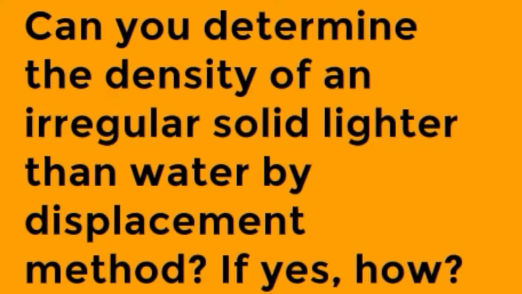Volume of cork equals volume of water displaced, and that is V1 minus V ml, or V1 minus V cubic centimeter. So the density of the cork D equals M upon V1 minus V gram per cubic centimeter.